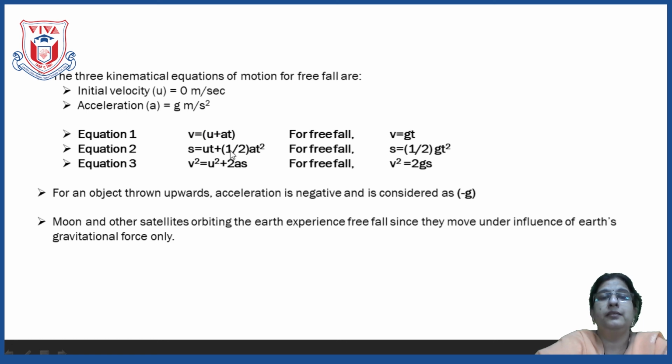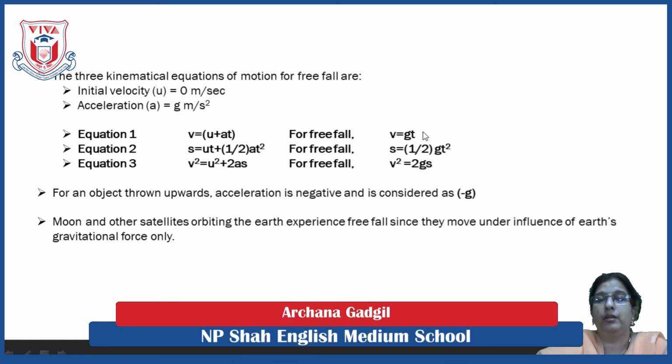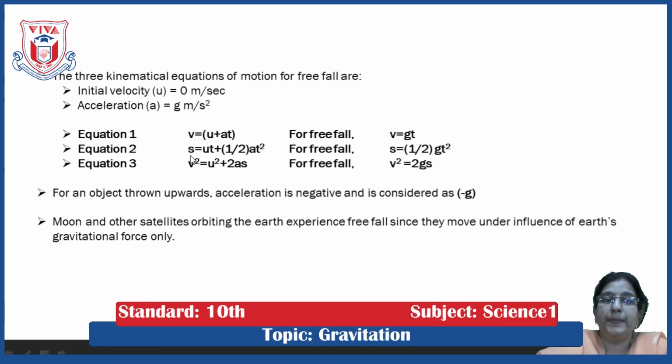These are the three kinematical equations. Now, how do they change in free fall? Here, v is final velocity, u is initial velocity, a is acceleration, t is time, and s is displacement.